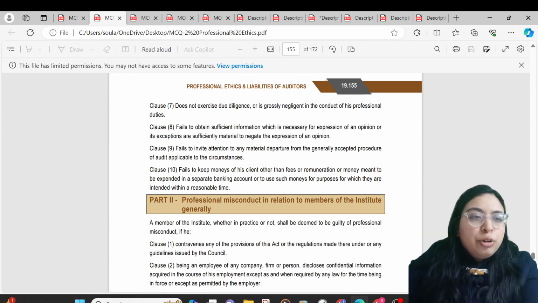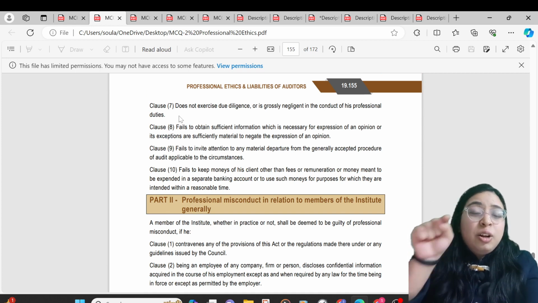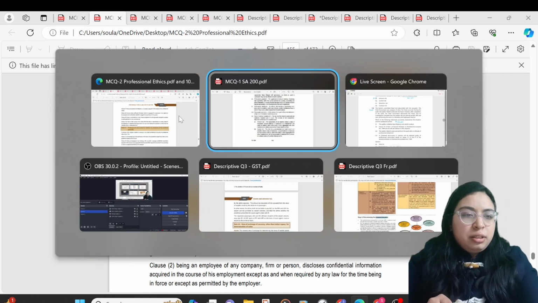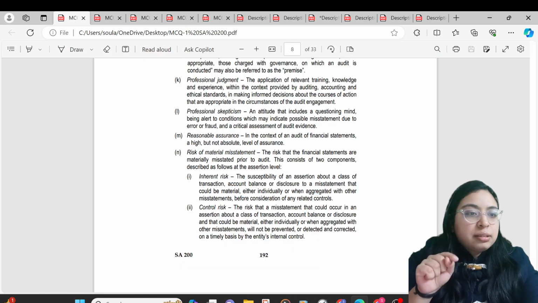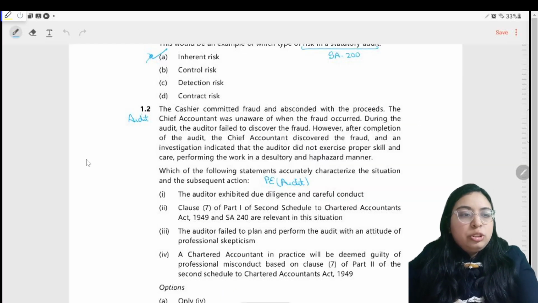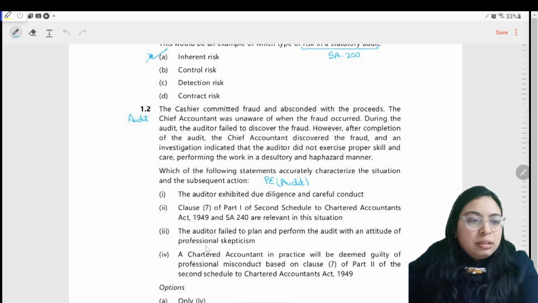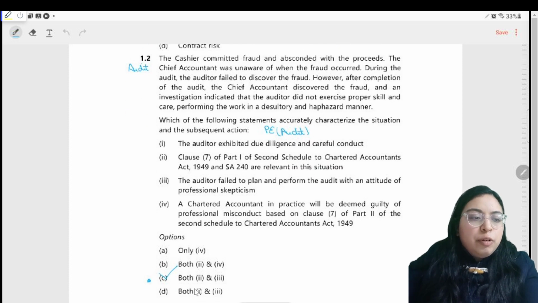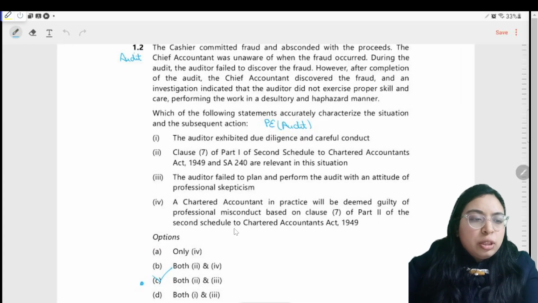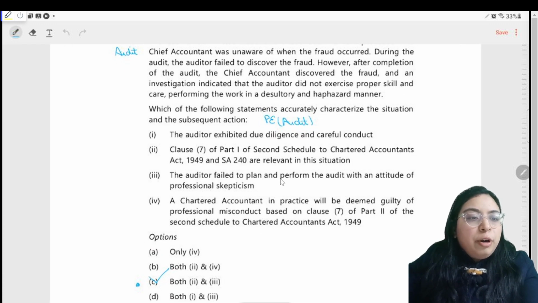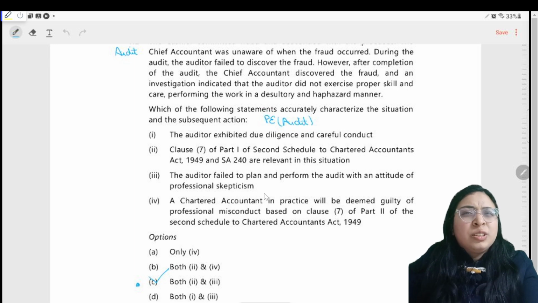Does not exercise due diligence or is grossly negligent in the conduct of his professional duties. Yes, the auditor was grossly negligent. Yes, so these two are correct. Let's understand the third point also, because if you drill down, you will find that two options are given. So the auditor failed to plan and perform the audit with an attitude of professional skepticism.